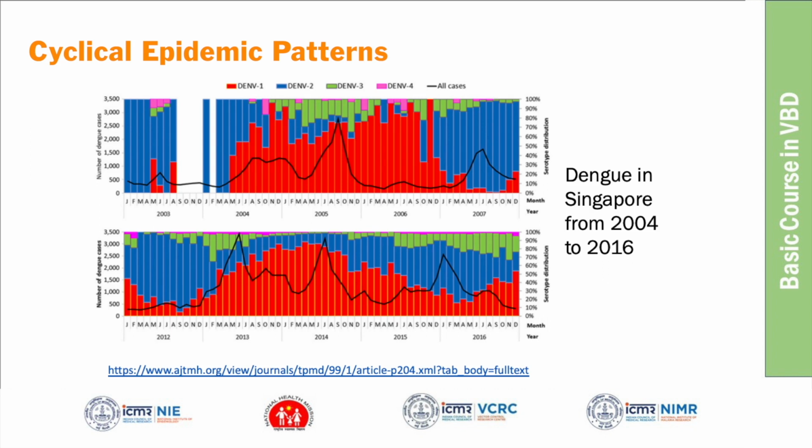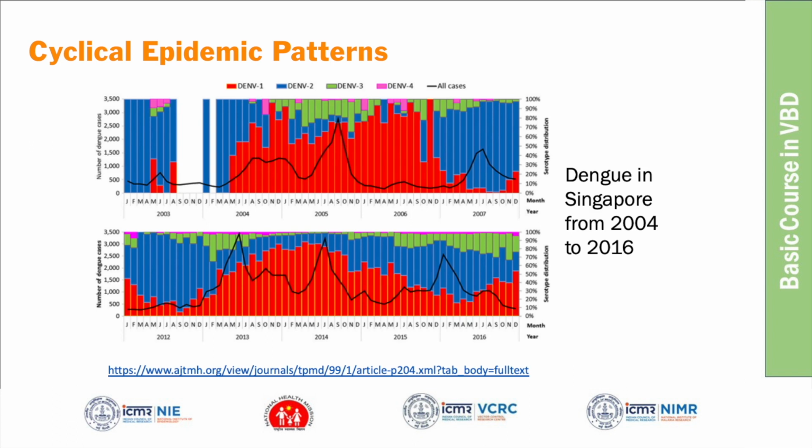There will be some years the cases will be high, and after that the cases will be low, and after a few years the cases will start rising again. Typically in some countries it occurs once in 3 years. There will be a rise in cases in 1 year, then in the subsequent years the cases will be low. After 3 years, you will see a rise again. So it occurs in a cyclical pattern.